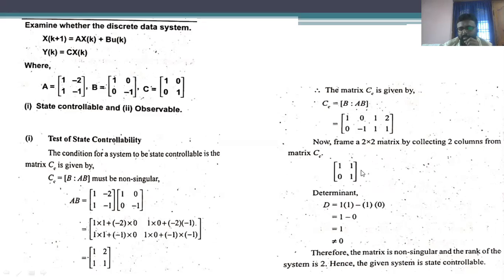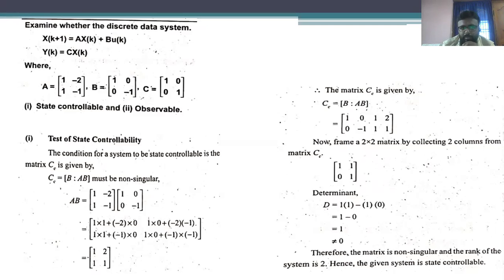Therefore, in this one, he has considered column 1 and column 3. The column 1 values are 1, 0, and column 3 values are 1, 1. After that, we determine the determinant of that particular matrix, and we get the value 1, which is not equal to 0. Then this particular system is said to be a controllable system, and the rank of the matrix is 2.